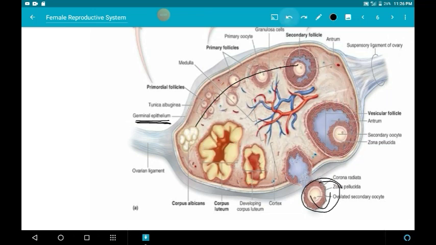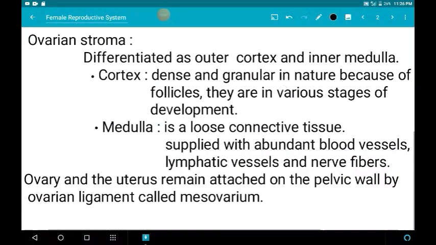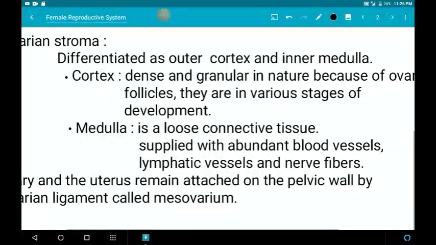Now we can see the structure of the ovarian stroma. The ovarian stroma is differentiated into an outer cortex and an inner medulla. The cortex of the ovarian stroma is usually dense and granular.